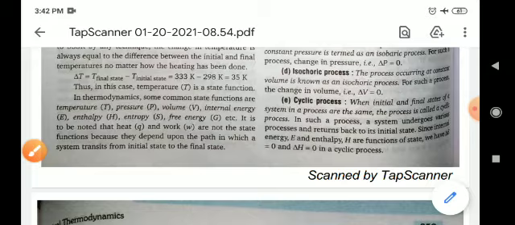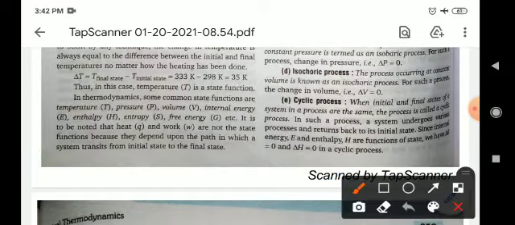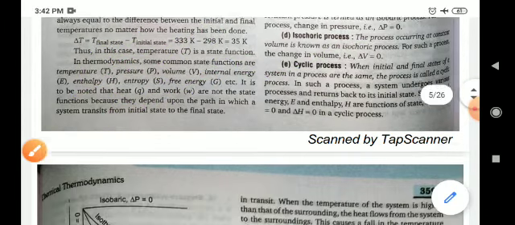Means if a system goes from initial to final and returns from final to initial, then the change of energy, delta E, equals 0 and the change in enthalpy, delta H, equals 0, and that system is known as a cyclic process.